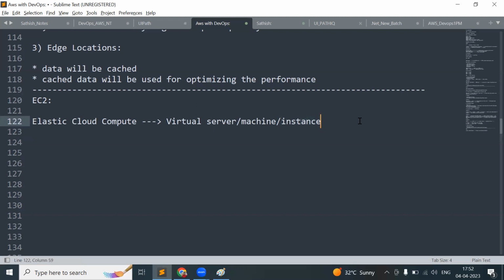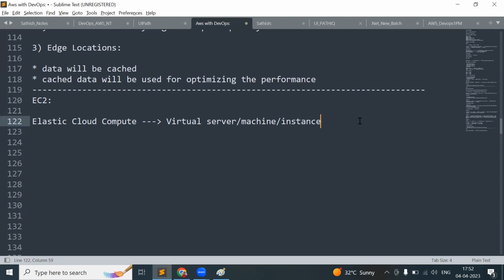What is meant by physical machine? The laptop or the desktop whichever we are using, that is called a physical machine. In the same way, we are going to create one online machine or cloud machine or virtual machine. You are not going to buy any machines physically. You are going to create one machine virtually on the cloud. That is called a virtual machine.